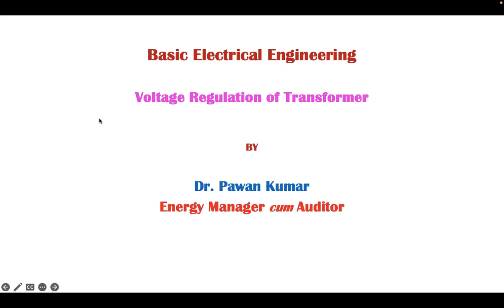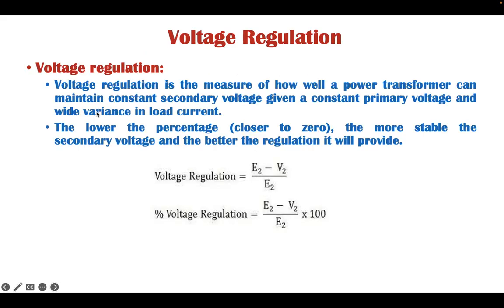In this class, we are going to discuss voltage regulation of a transformer. Voltage regulation is the measure of how well the transformer can maintain constant secondary voltage given a constant primary voltage with the variance in load current. As we know, in case of a transformer, load keeps on varying. With the variation of this load, how long the voltage at the secondary side is maintained constant defines the voltage regulation of the transformer.